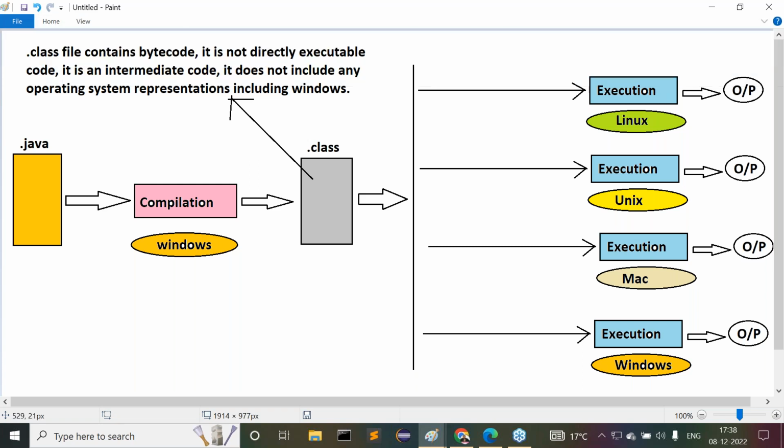In this particular situation, this is almost the same as the C and C++ situation. Whatever problem we have seen in C and C++, the same problem is coming here again.